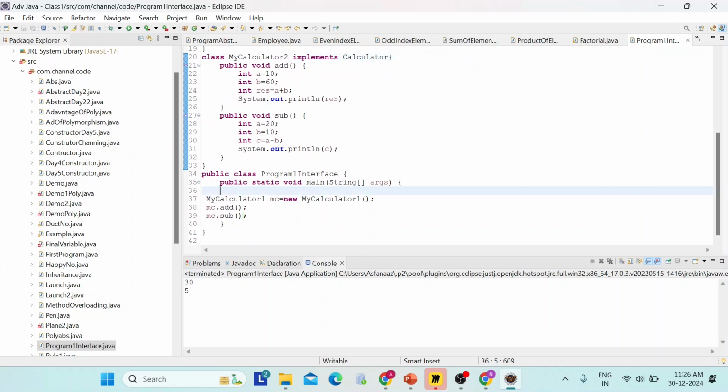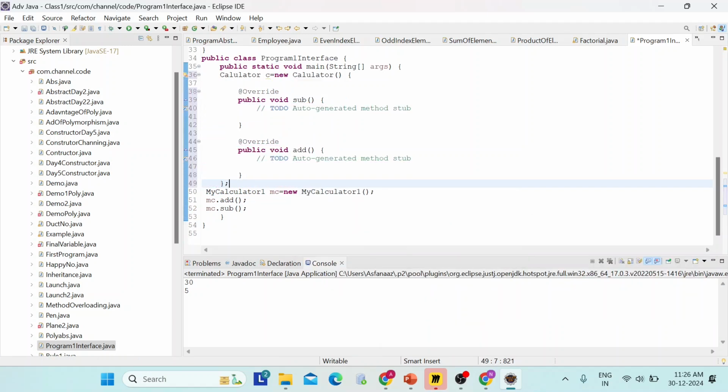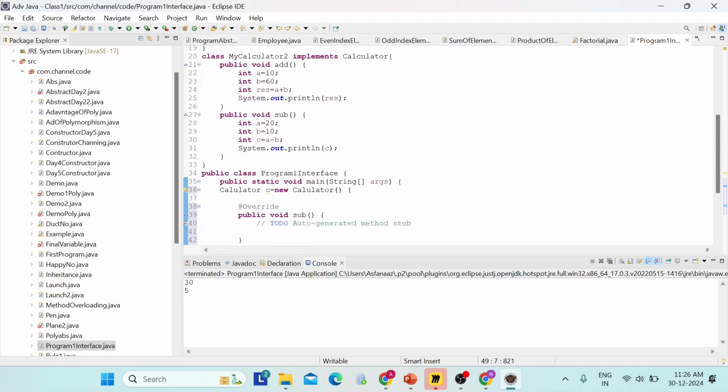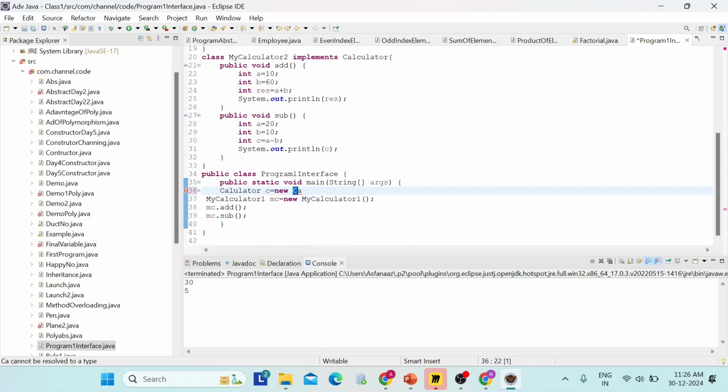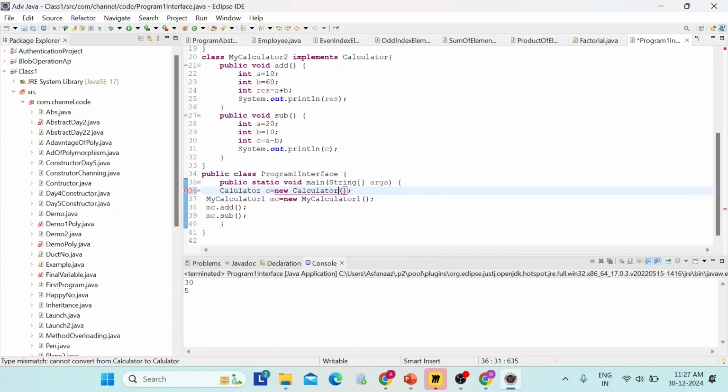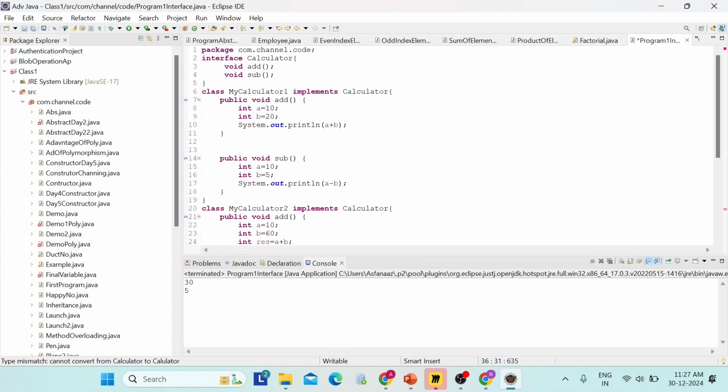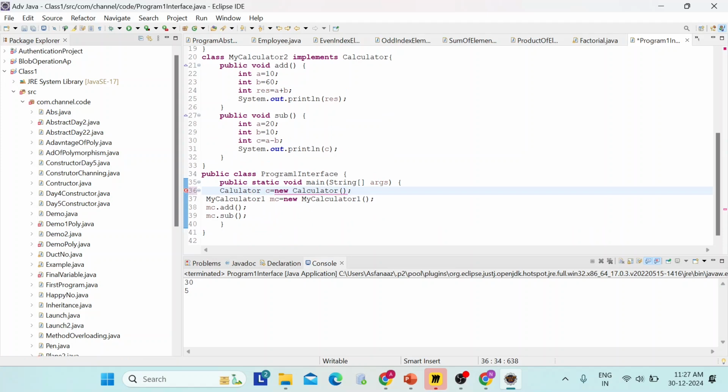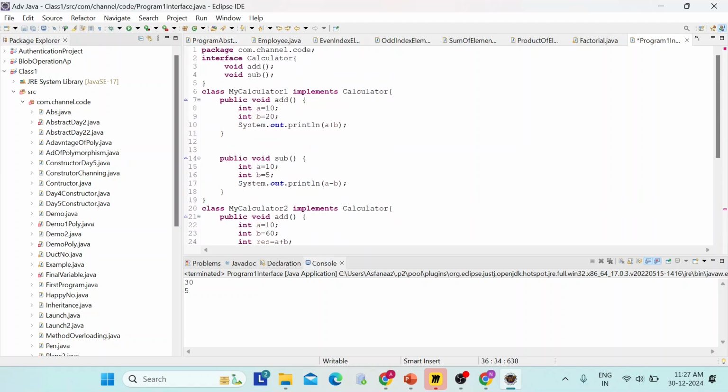Now I will show you whether it works or not: calculator c is equal to new calculator. See here, you can see that it says cannot instantiate the type calculator because it is an interface. We can't make an object of an interface. So this is our code. I hope you understand the interface. Now in the next class we will see more about the interface.